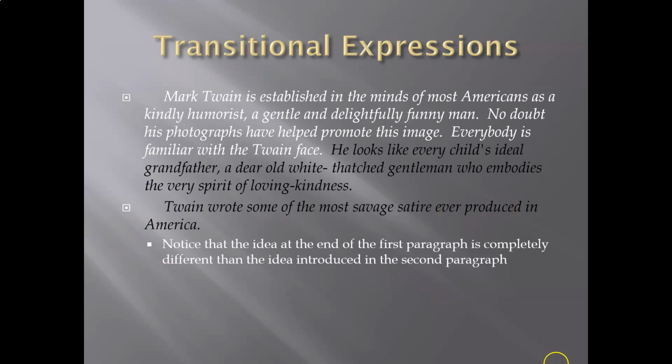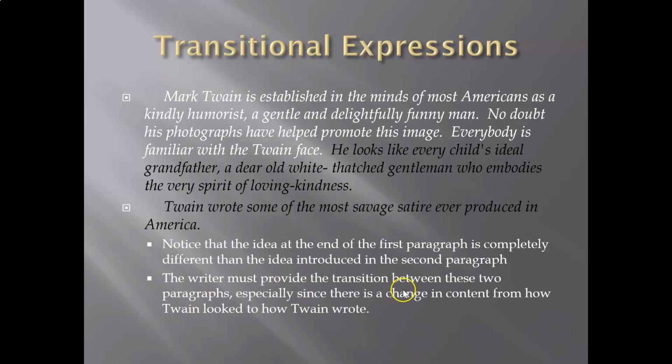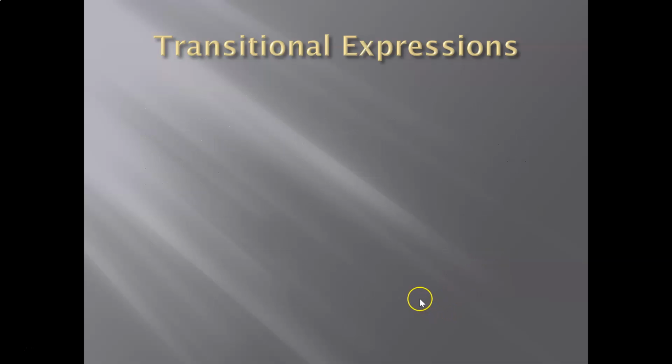See that? Notice that the idea at the end of the first paragraph is completely different than the idea introduced in the second paragraph. The writer, you, me, must provide the transition between these 2 paragraphs, especially since there is a change in content from how Twain looked to how he wrote right here. All right, so how do we do that? Well, we are going to learn about 4 different types of paragraph hooks.